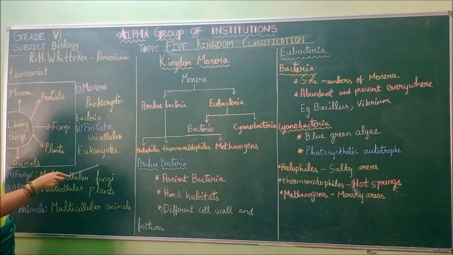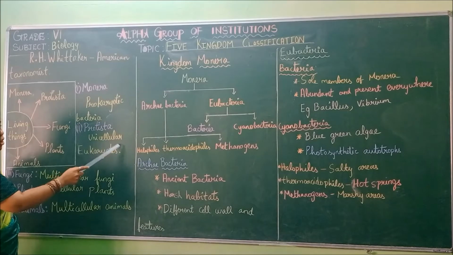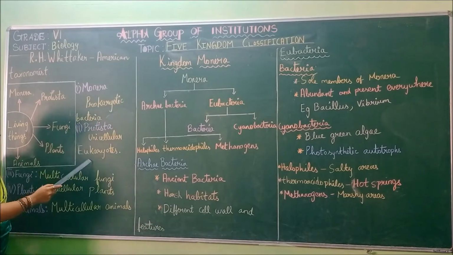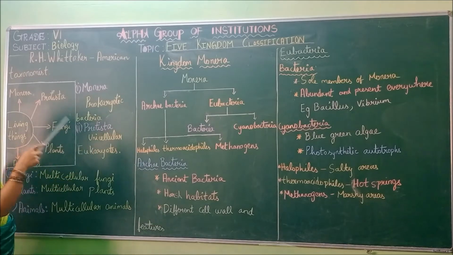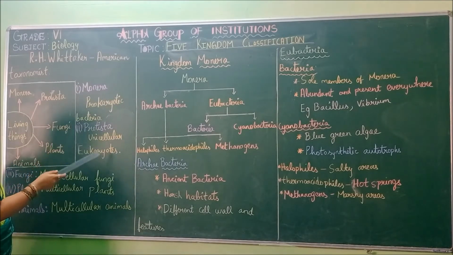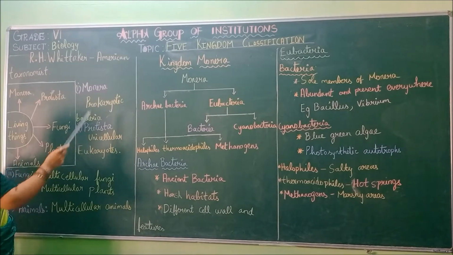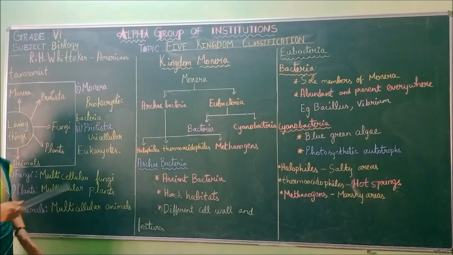The cell is well developed, but the number is less. Only one cell will be present. Unicellular, single cell organism. That single cell will be a eukaryotic cell. So there is a difference between Monera and Protista. Here prokaryotes are present, here eukaryotes are present. That's why they are placed in different groups.